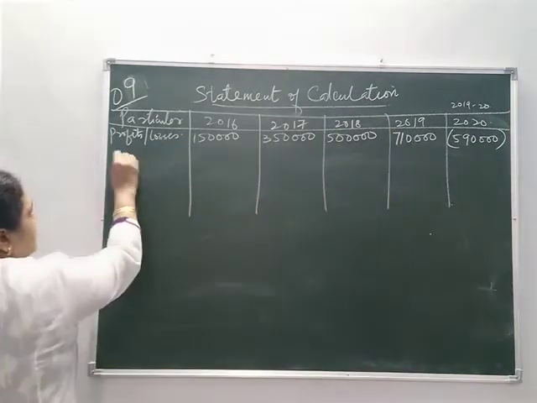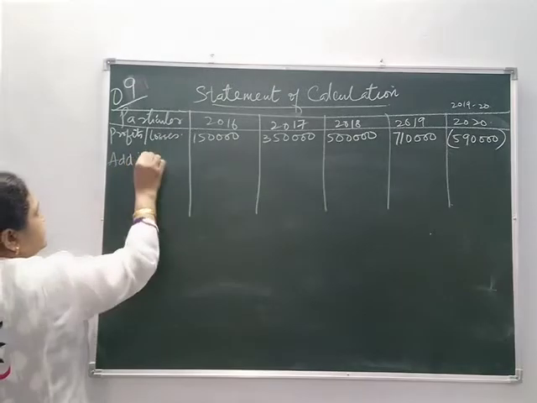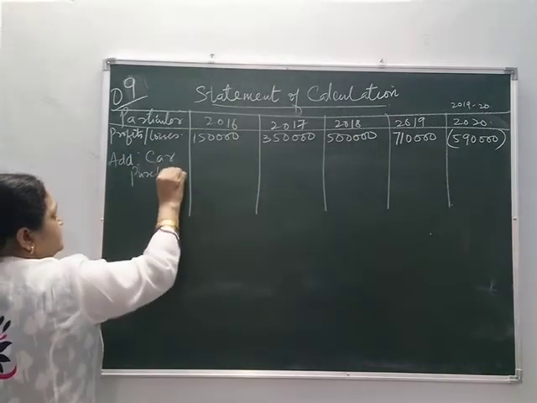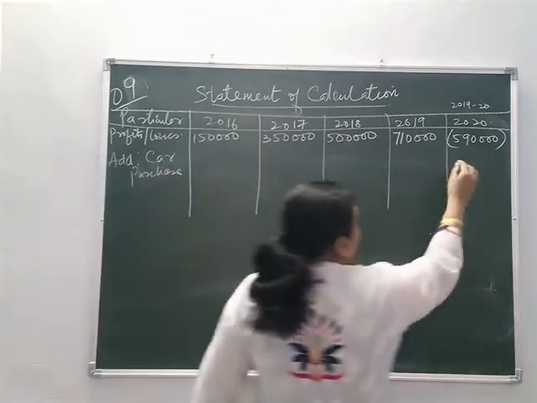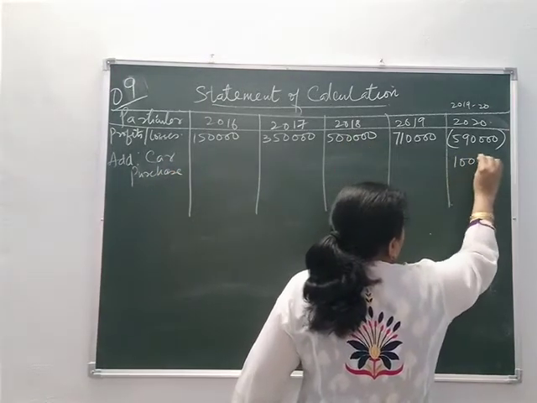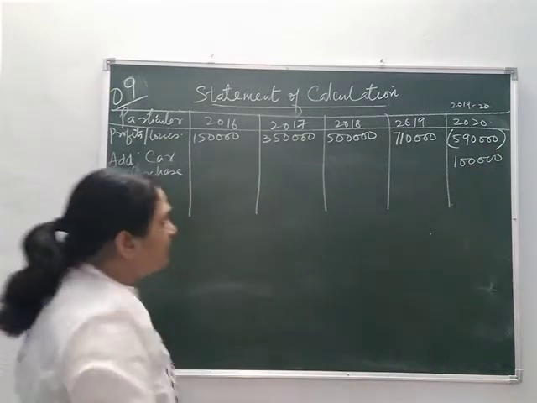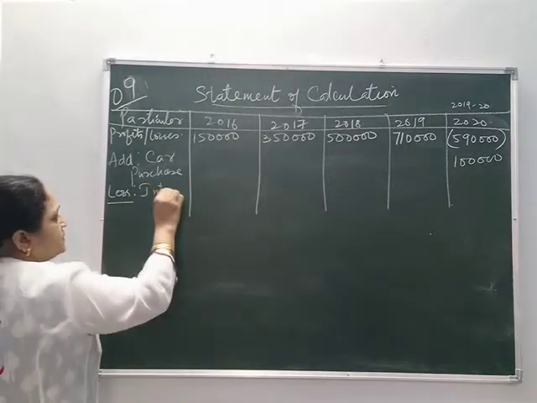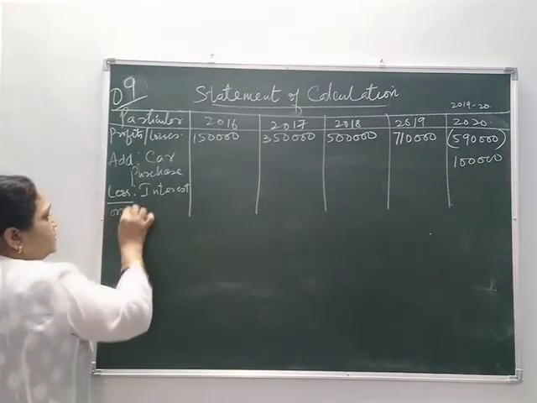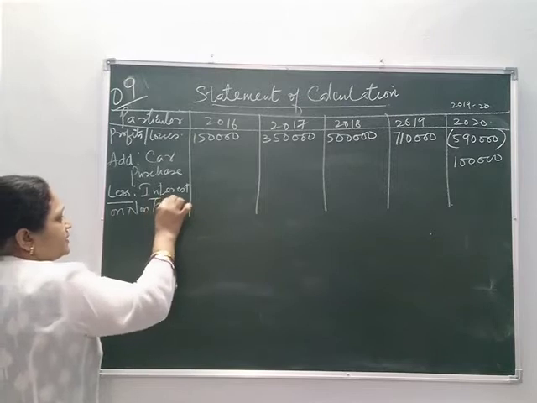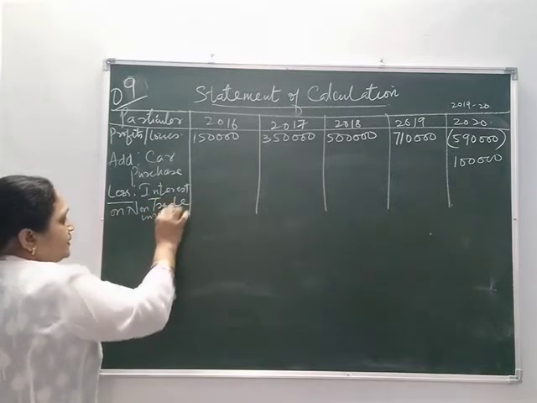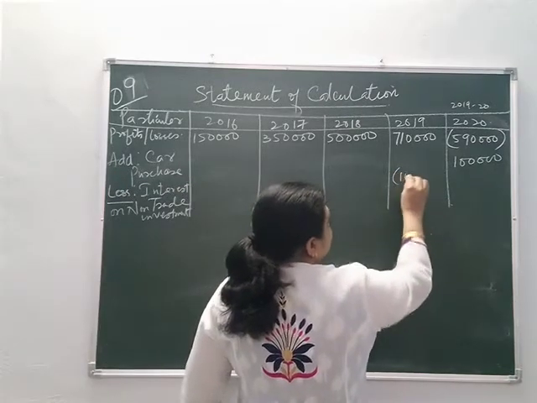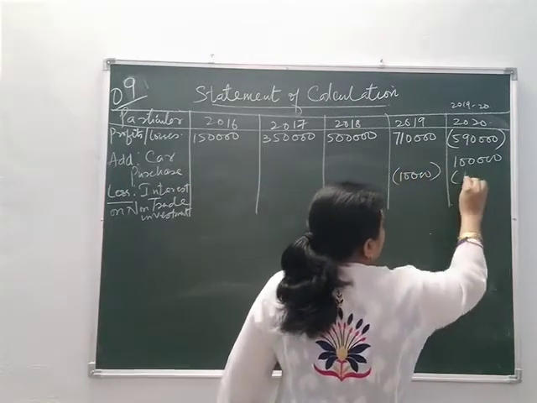Okay, so first we will add car purchase. This is to be done in the final year, so it is 1 lakh. Less interest on non-trade investments. Interest on non-trade investments, for both the years 10,000 and 10,000.